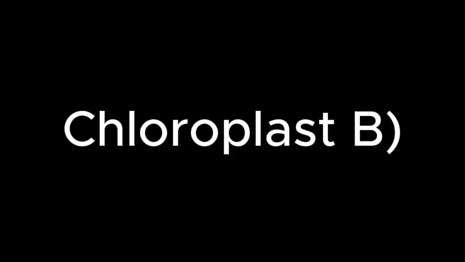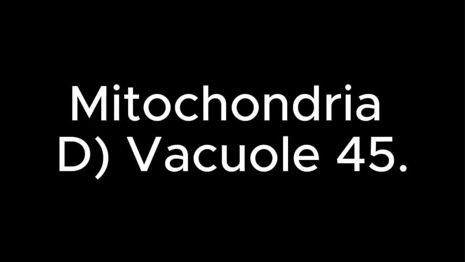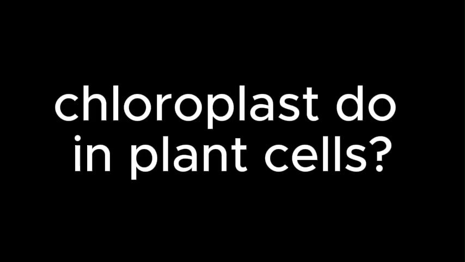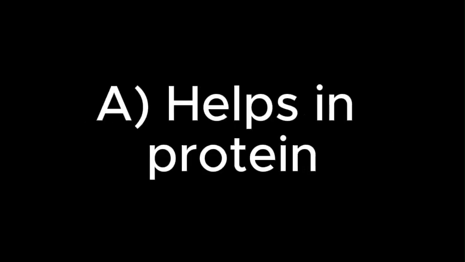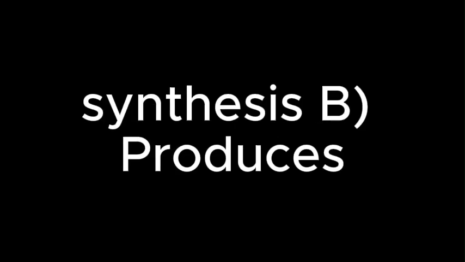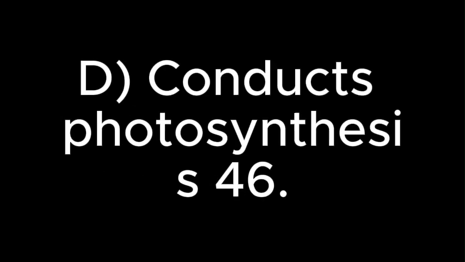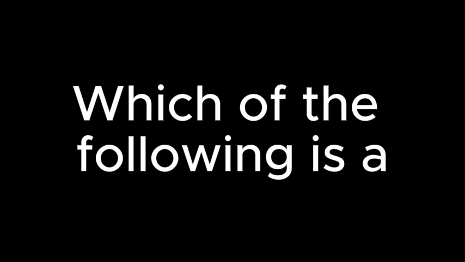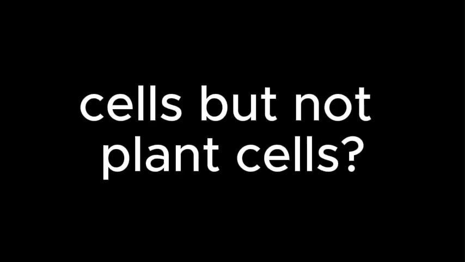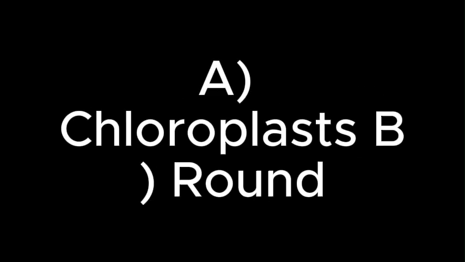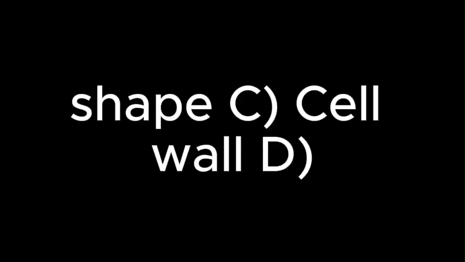44. Which of these structures are present in both plant and animal cells? A. Chloroplast, cell wall, mitochondria, vacuole. 45. What does the chloroplast do in plant cells? A. Helps in protein synthesis, produces energy for the cell, stores genetic information, conducts photosynthesis. 46. Which of the following is a characteristic of animal cells but not plant cells? A. Chloroplast, round-shaped, cell wall, central vacuole.